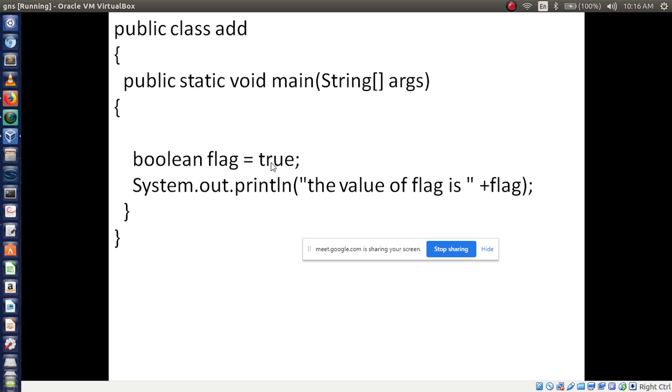That's it. Now I am printing this value, that is System.out.println. The value of flag is, I am writing the value here, plus flag. Now what will the output be? What is the output for this line?